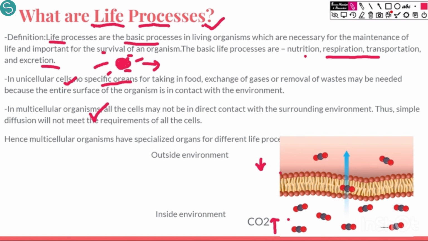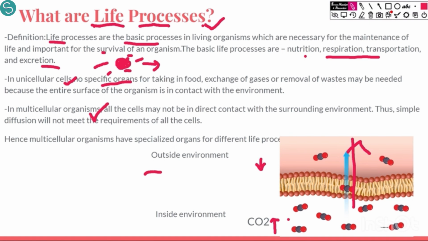What is diffusion? Diffusion is the movement of any substance or molecule from high concentration to low concentration across a membrane. You can see here we have a membrane. From high concentration, CO2 will move across the membrane towards the low concentration area. This is what diffusion is.